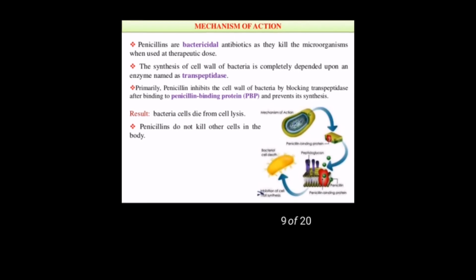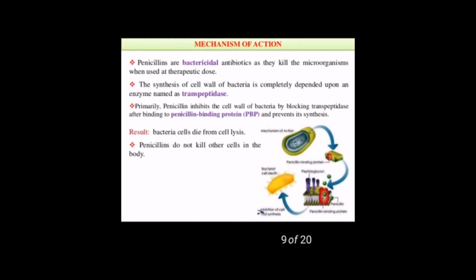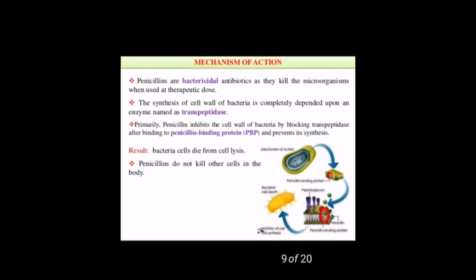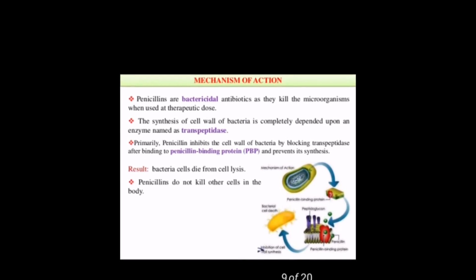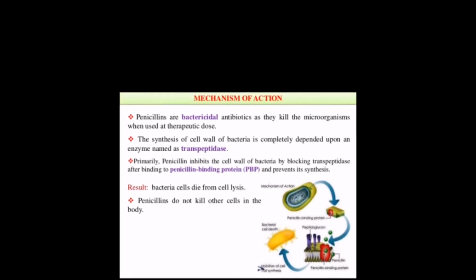Thus it inhibits cell wall synthesis, and its action is bactericidal, which means it can kill the bacteria, it can completely destroy the bacteria. So its action is on the cell wall.